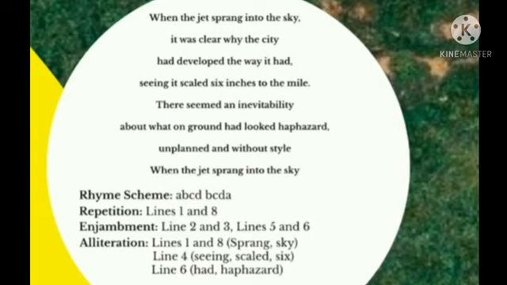And in lines 5 and 6, you can see the same. "There seemed an inevitability about what on ground had looked haphazard." That is a single line, and after inevitability, either there should be a comma or a hyphen, but the poet hasn't used it. So we can say the poetry device used here is enjambment. Okay, so two things you learned now, repetition and enjambment. And the next thing is alliteration.